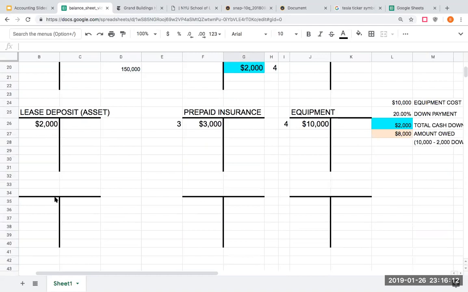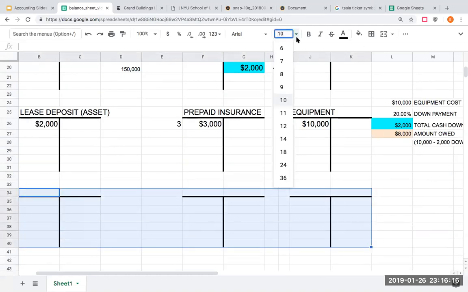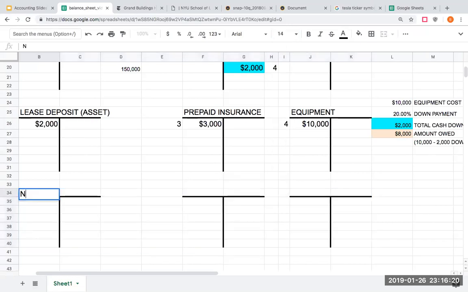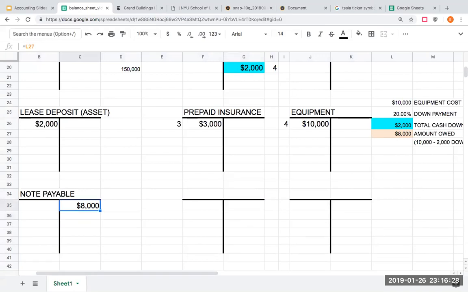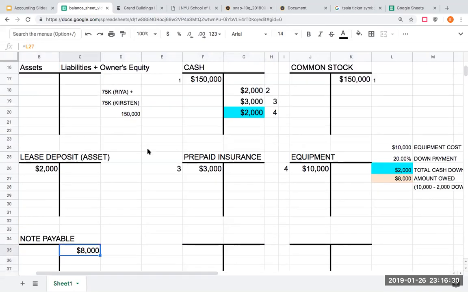So what I'm going to do here is I'm going to create a new T account for a note payable. And my note payable is right here going to be 8,000 bucks. And that's how my credits are balancing.